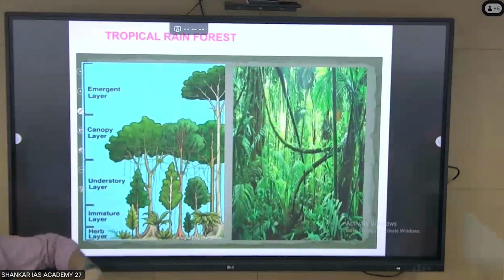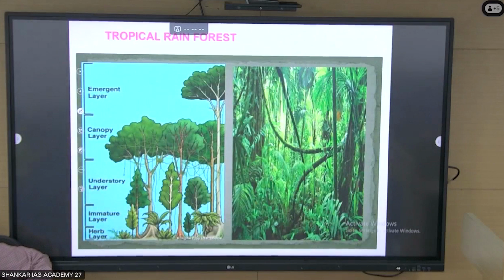So make note, point number 1, formation of multi-layered canopy, broadly divided into 4 layers. Okay, this is number 1.